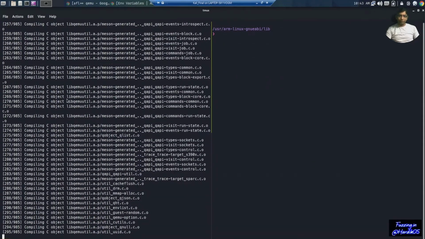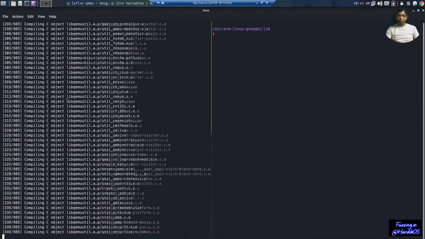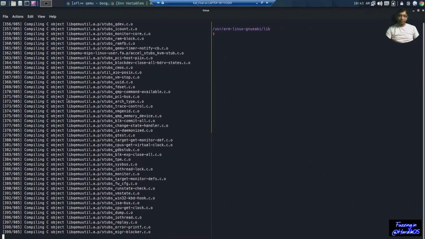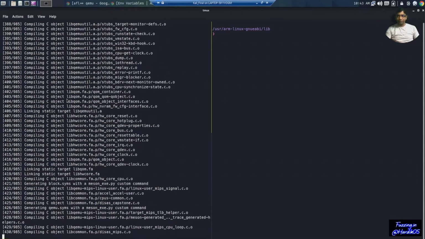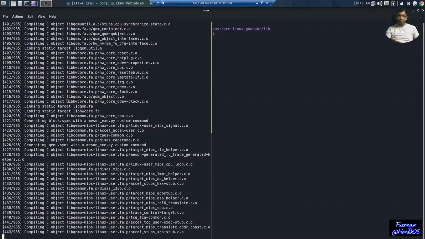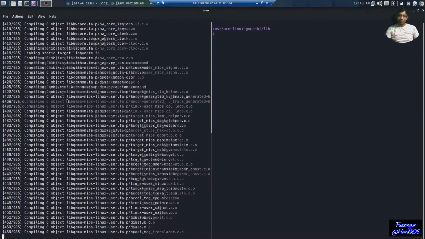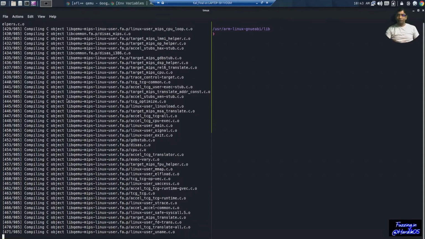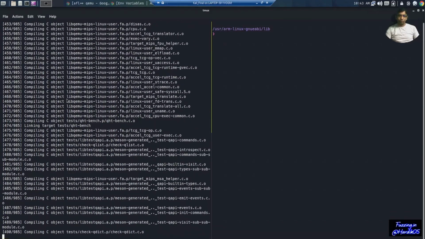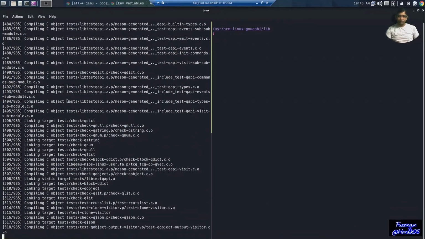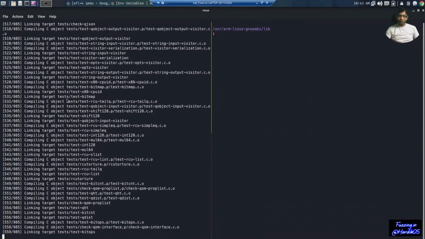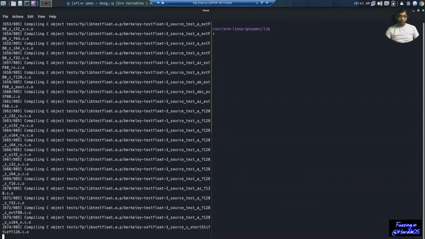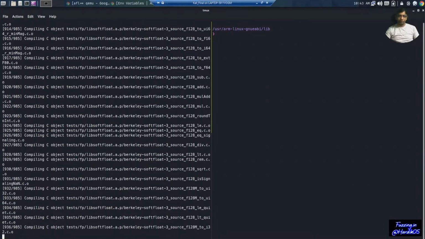And what we can do is save this file with different suffixes like afl-qemu-trace-arm, afl-qemu-trace-mips, x86 and so on, so that we don't need to compile this every time. Let's wait till the compilation finishes, and I will stop this video and start it again.